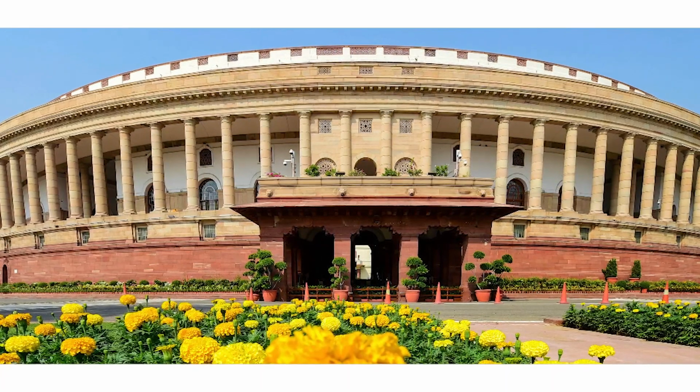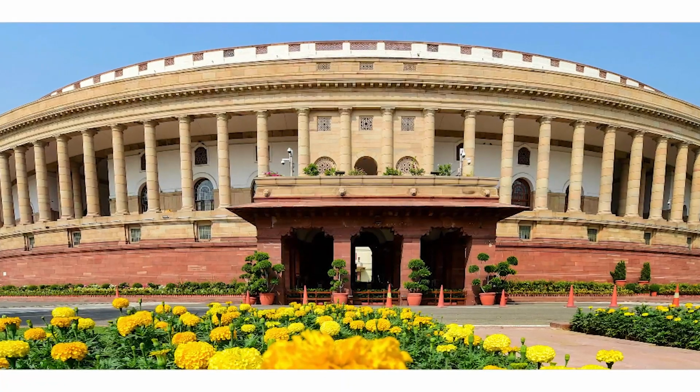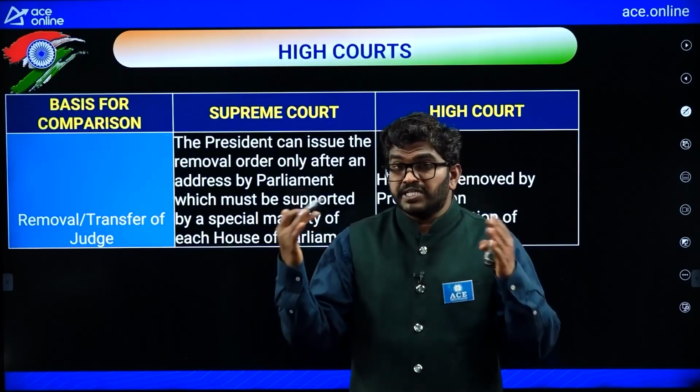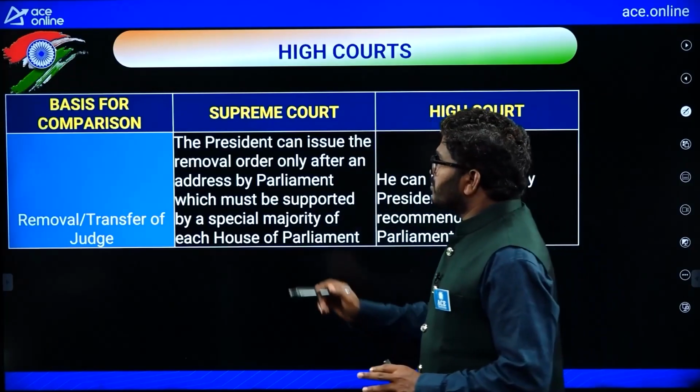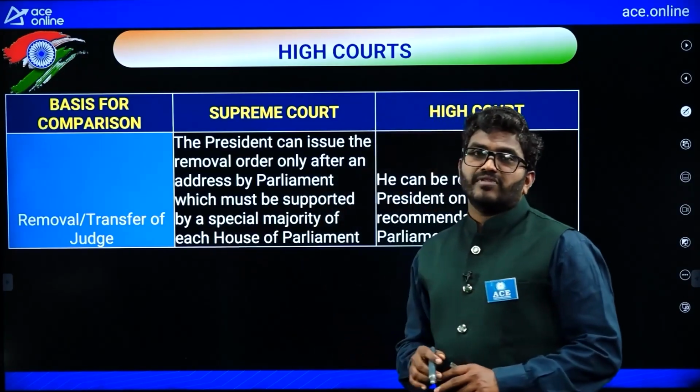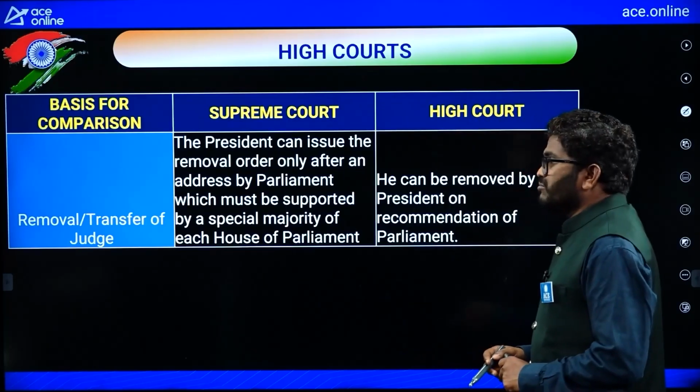In both the lower house and upper house, the bill should pass with a special majority. Then only the judge can be removed. Otherwise, it is not possible.